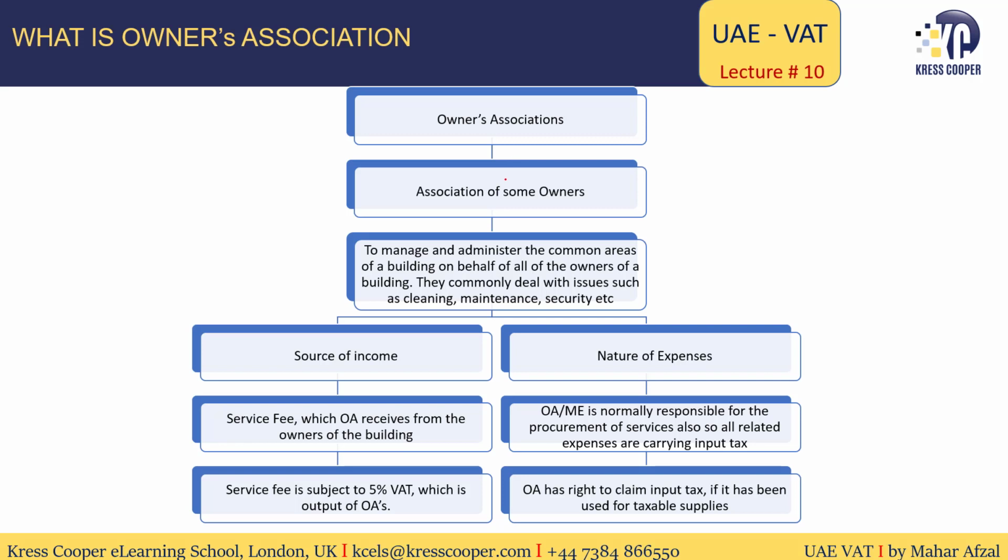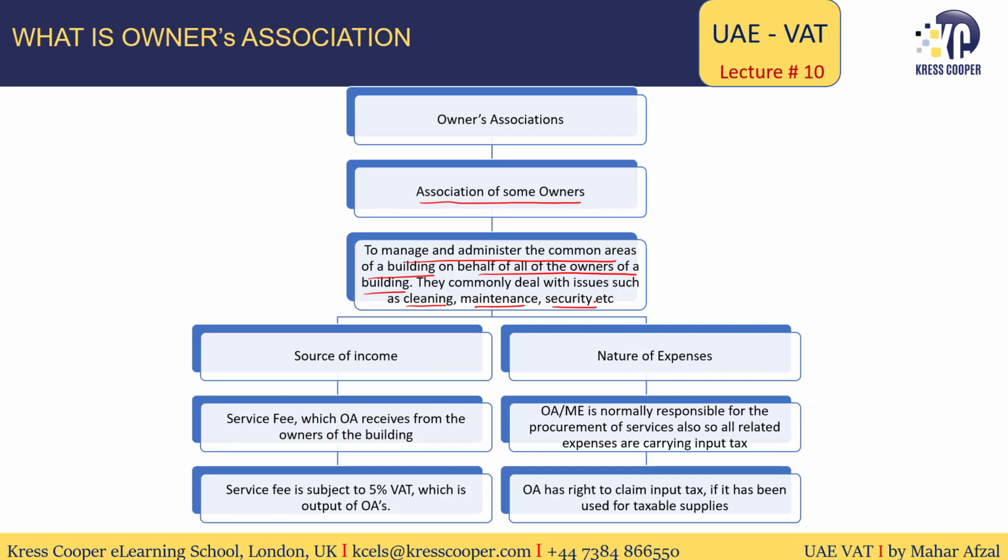The name itself reflects it: an owners association is an association of some owners, and this association manages and administers the common areas of the building on behalf of all of the owners of the building. They commonly deal with issues such as cleaning, maintenance, security, and all communal areas.